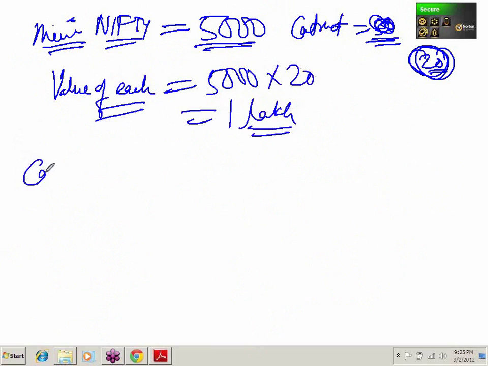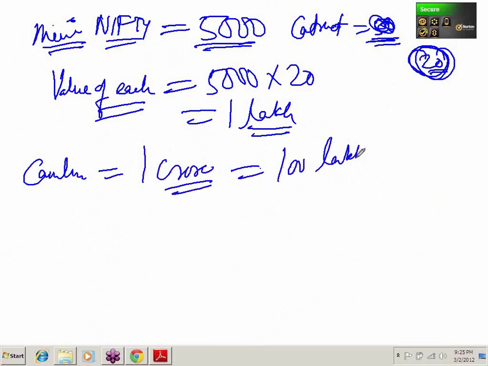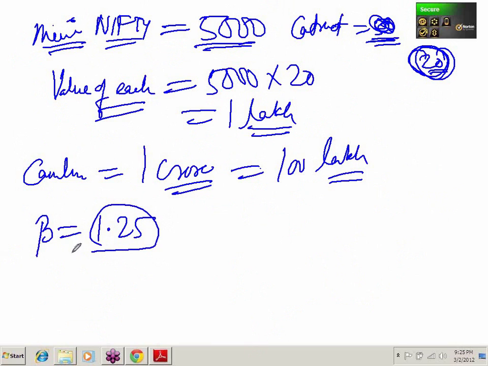You have a Camlin portfolio of 1 crore. 1 crore is nothing but 100 lakh. So you have a 100 lakh Camlin portfolio, and you want to know how many futures will be required. Let's say the beta of Camlin is 1.25. How many contracts will be required?